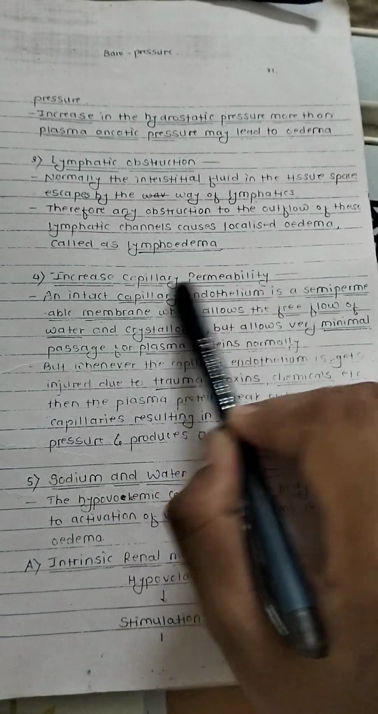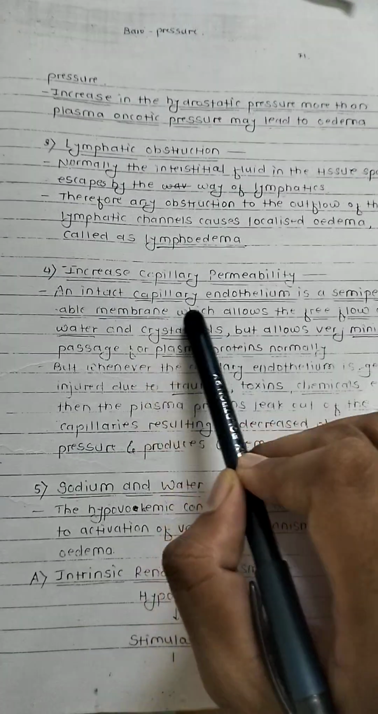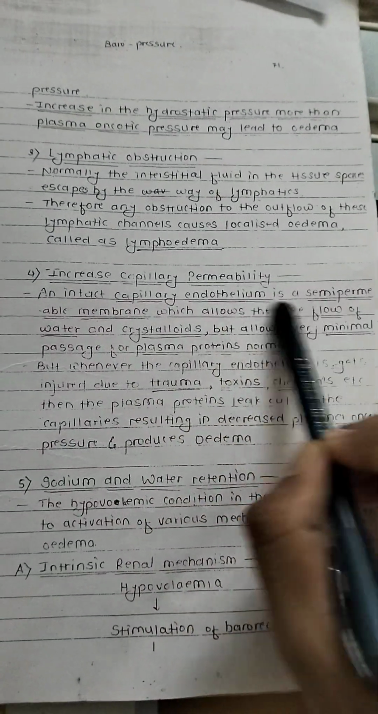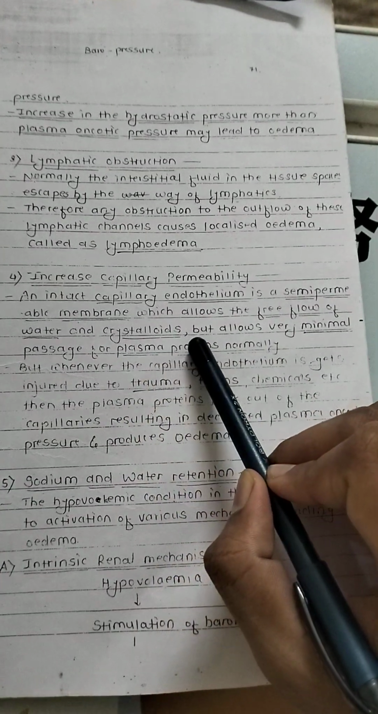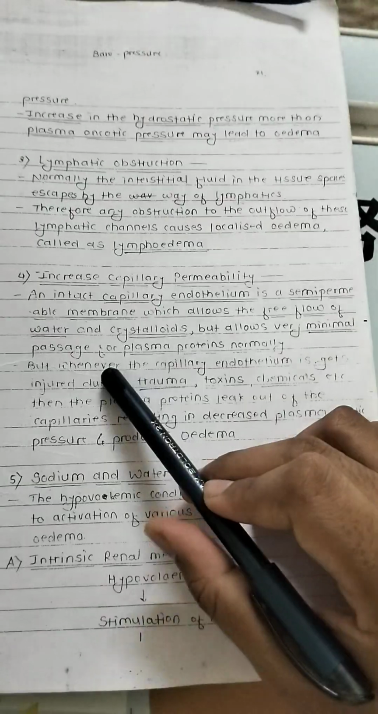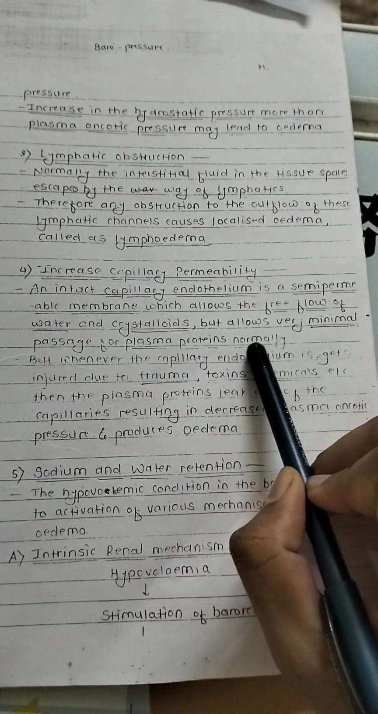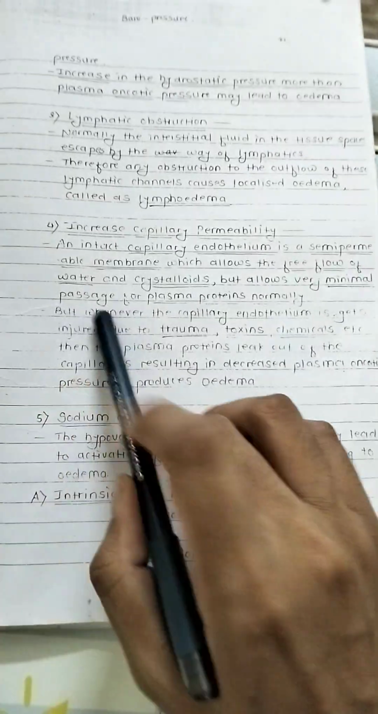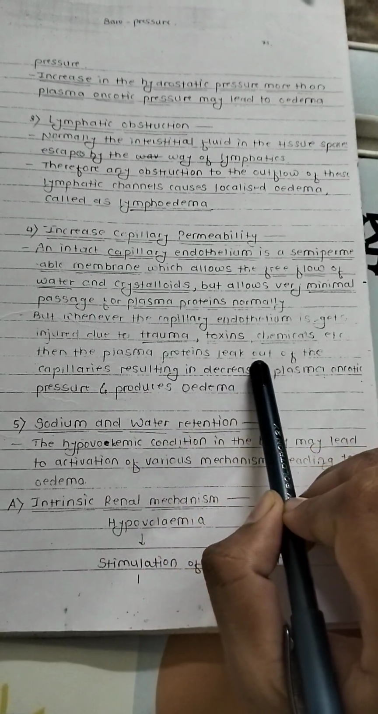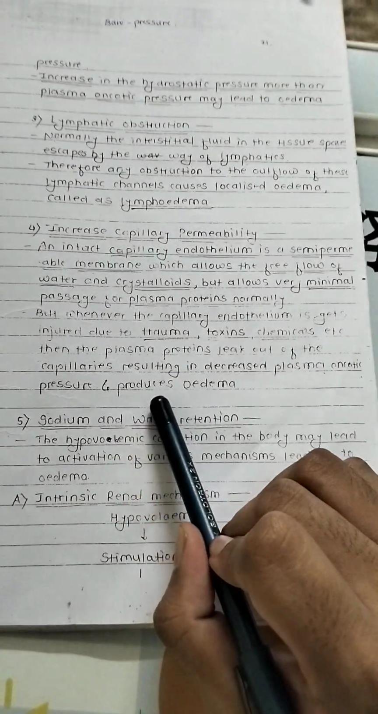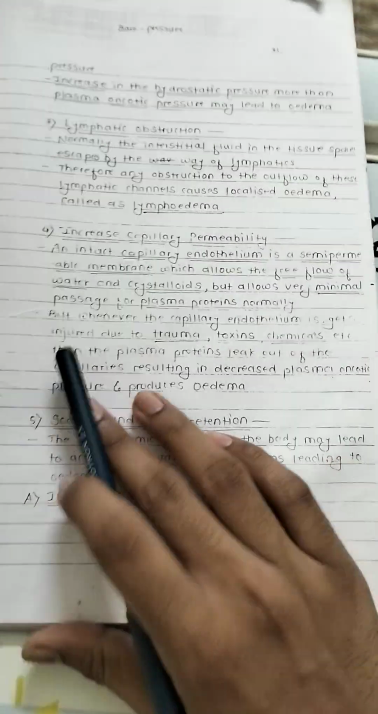Increased capillary permeability. The capillary endothelium is a semi-permeable membrane which allows the free flow of water and crystalloids but allows very minimal passage for plasma protein normally. But whenever the capillary endothelium gets injured due to trauma, toxins, chemicals, etc., then the plasma protein leaks out of the capillary, resulting in decreased plasma oncotic pressure and producing oedema.